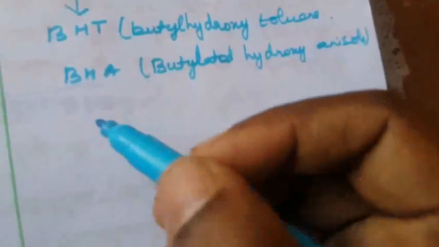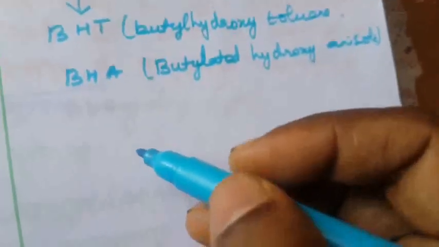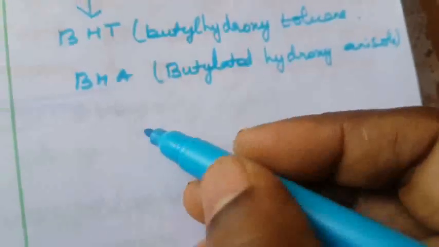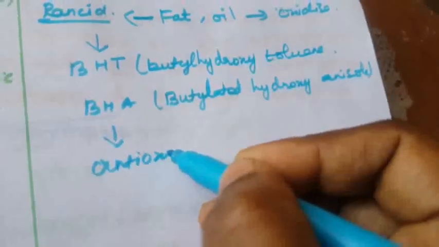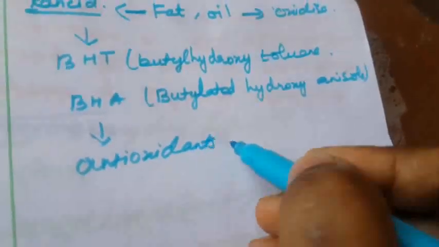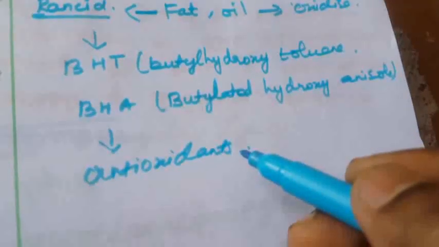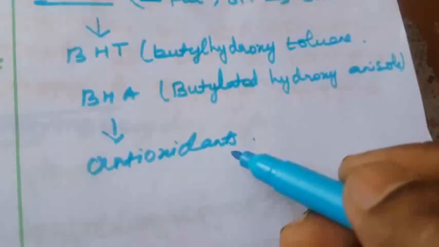Next, these materials undergo oxidation by reacting with a free radical, and the oxidation of oils stops the chain reaction. These are called antioxidants, right? What is the main purpose of this antioxidant? It will reduce the oxidation and stop the chain reaction of the oxidation of food.